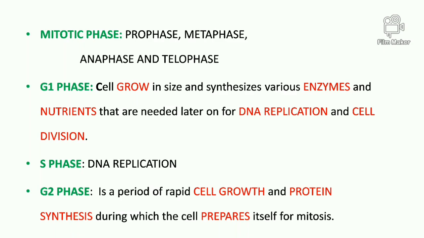Then after G1 phase, the next phase is DNA replication, S phase, during which the DNA in a chromosome is replicated. That means in a single chromosome there is only one DNA double helix, and during S phase that DNA is replicated so that there are two chromatids in a chromosome. And after S phase, next is G2 phase, during which again the cell will grow in size and synthesize proteins, especially those which are going to help them during the M phase.